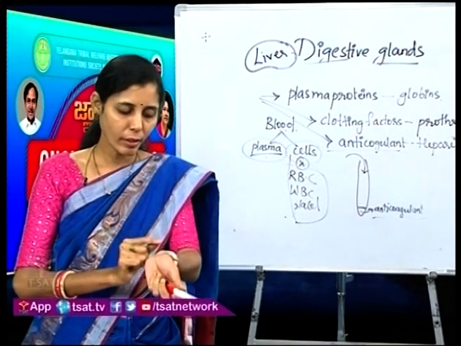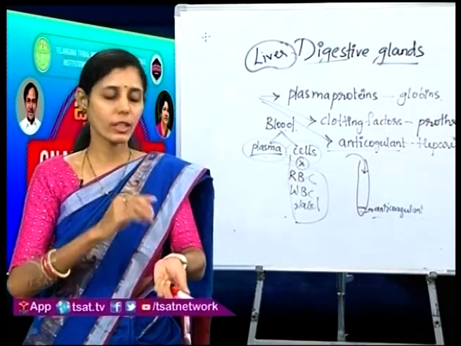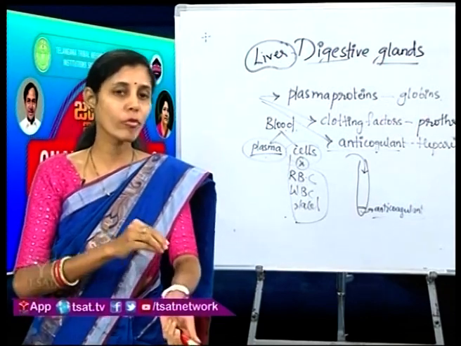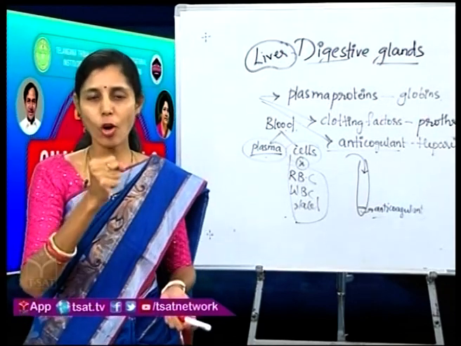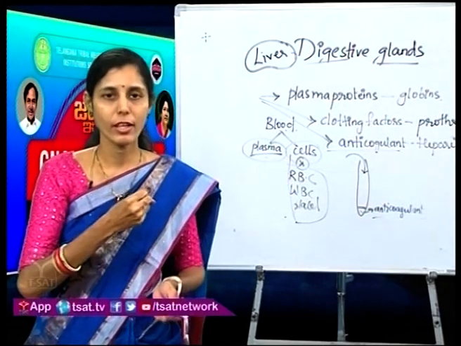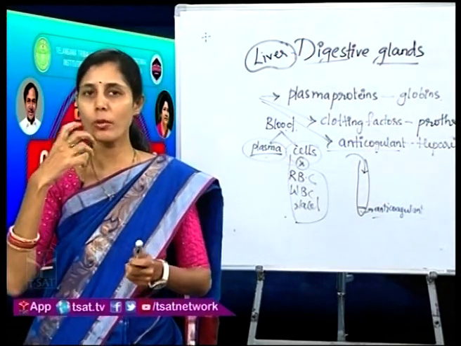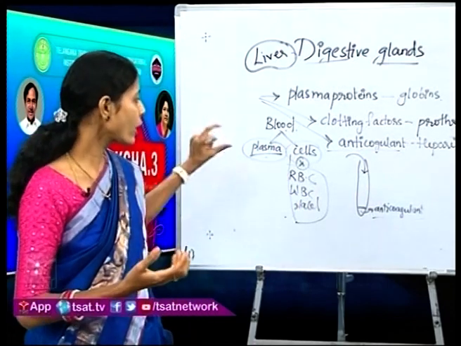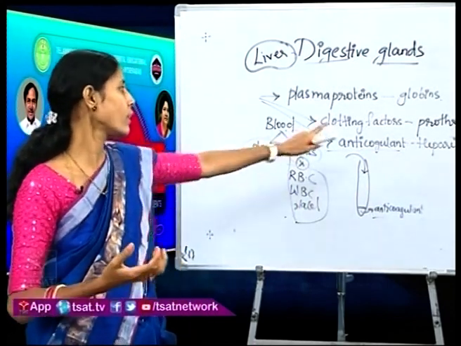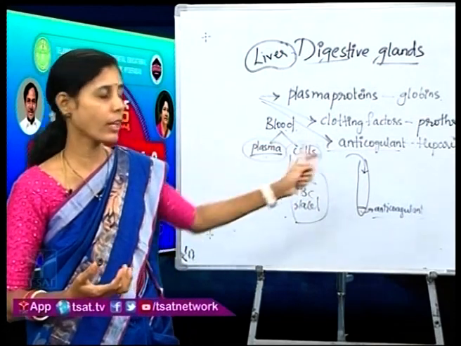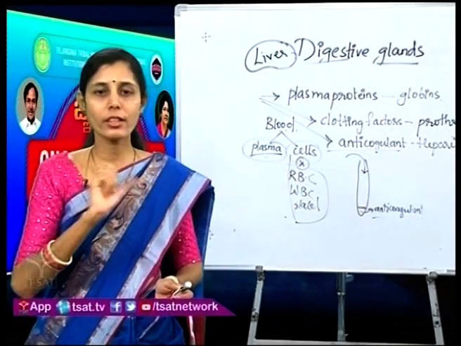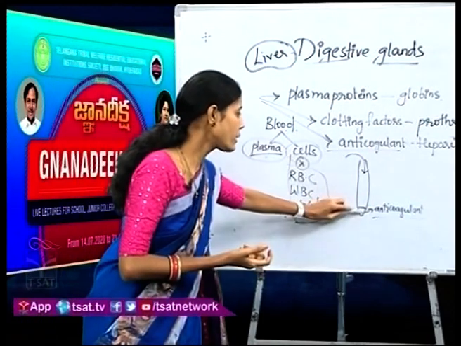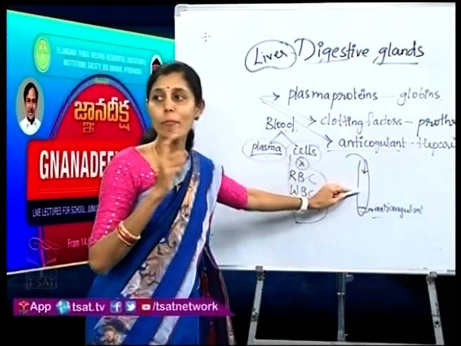Remember children, whenever your blood is exposed to the external atmosphere or removed from your body, it starts coagulating or becomes solidified, and if it becomes solidified, you can't do any tests required for that blood sample. So they put an anticoagulant into that, heparin is our natural anticoagulant, and they start shaking the vial, if you have observed. Why do they shake? So that this anticoagulant mixes with the blood sample.